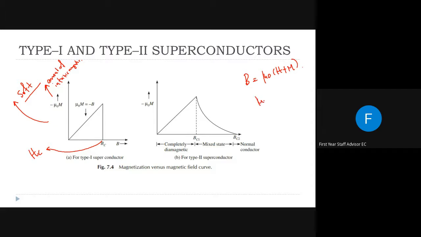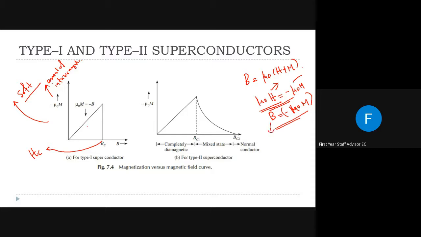So mu 0 H is equal to minus mu 0 M, and mu 0 H is B, so B equals minus mu 0 M. So this internal magnetization, minus mu 0 M, will increase linearly according to this equation. Minus mu 0 M is linearly proportional to H, the external magnetic field.